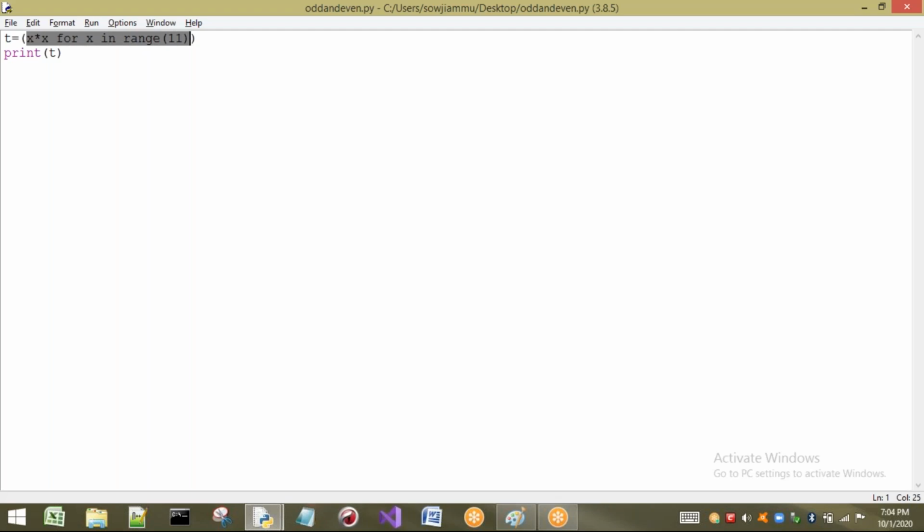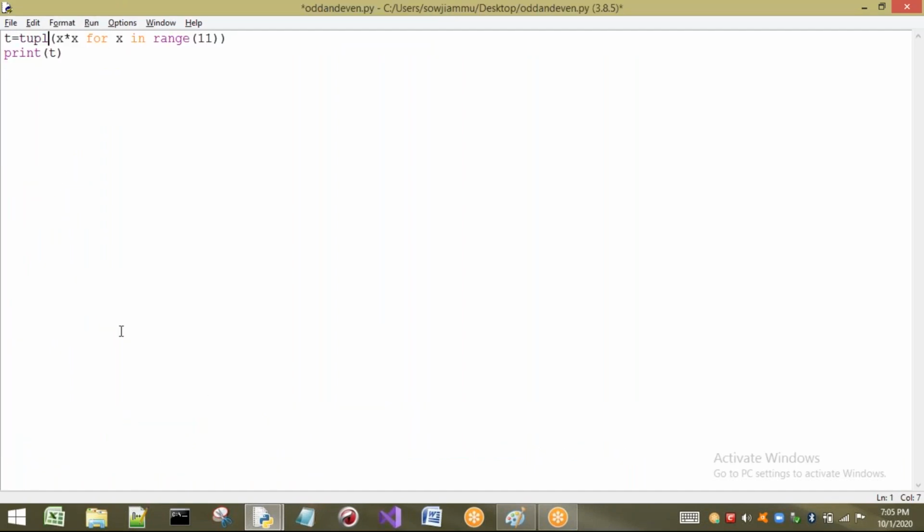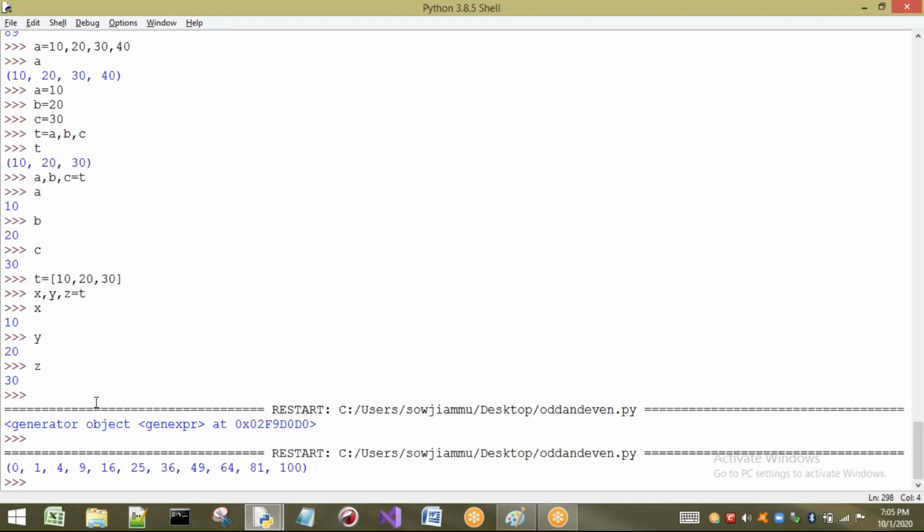Then how do we make this a tuple? We already have a function called the tuple function. If I write it this way, whatever is created will be converted into a tuple. Just print this one and observe clearly. Now the values are directly printed. If I do not write tuple, what happens? It is a generator object.